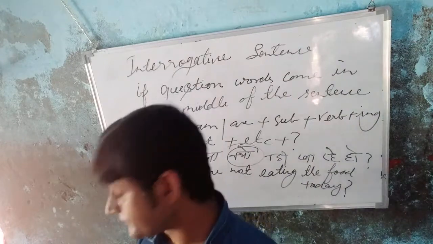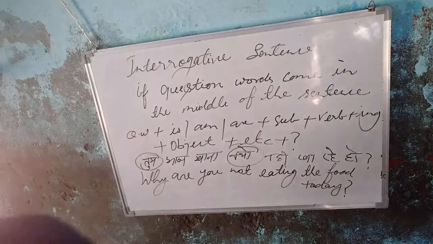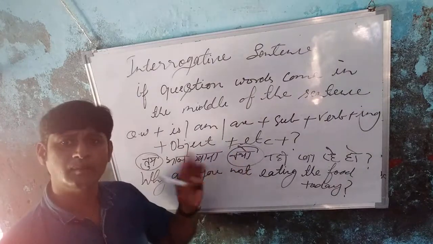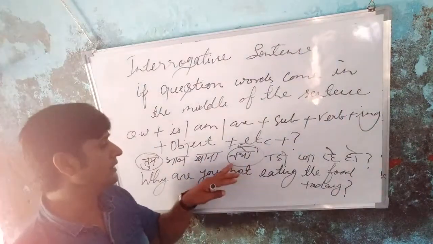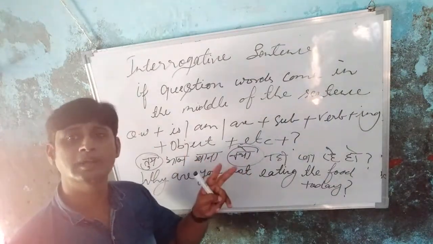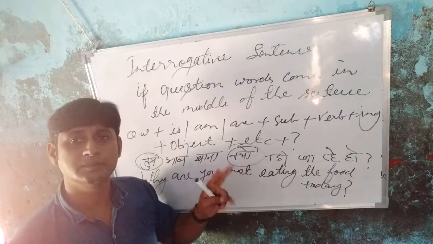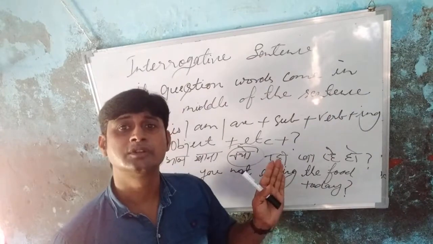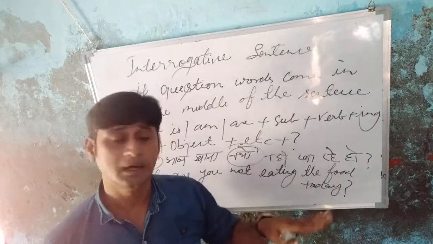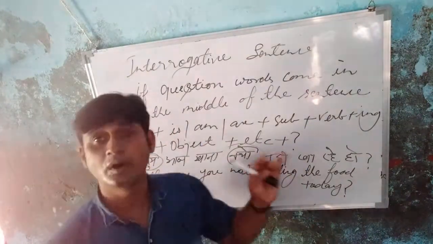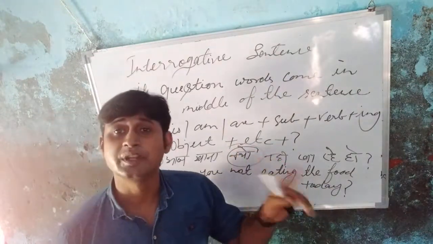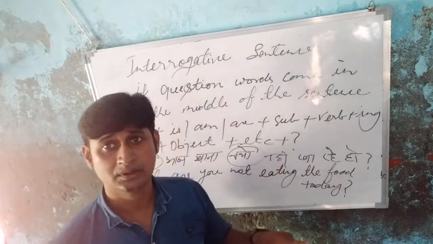Okay, students. Now, the next example I am going to give you, because I already told you that there are two types of interrogative sentence. First, if the word comes before the subject, you will start with the helping verb, and if the question word comes in the middle of the sentence, first you will write the meaning of the question word. Okay, students?